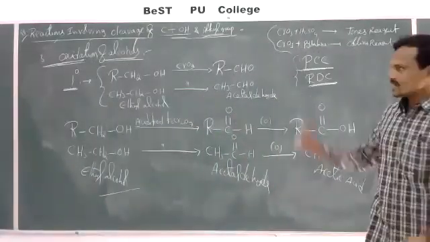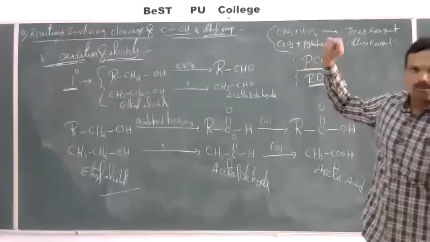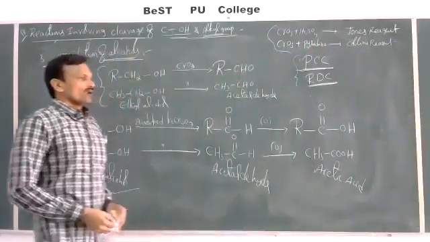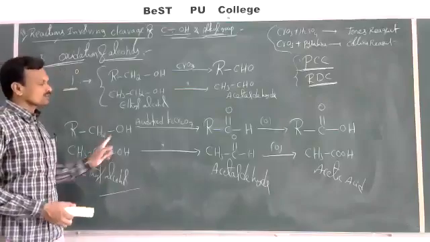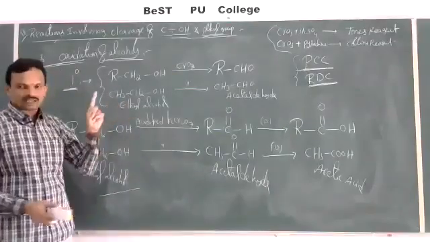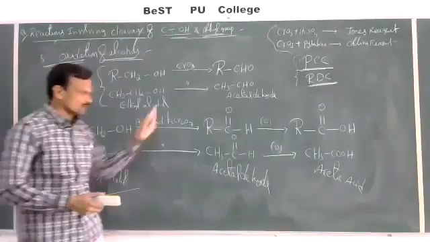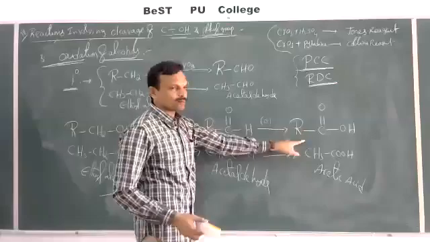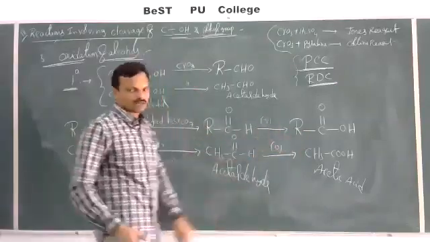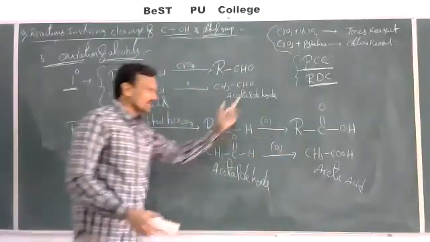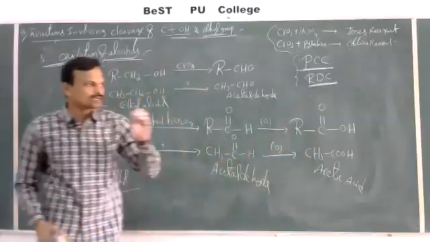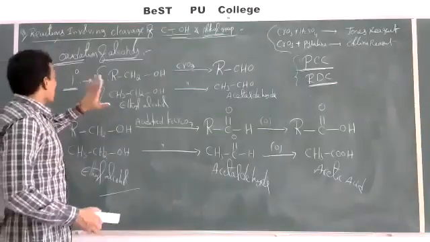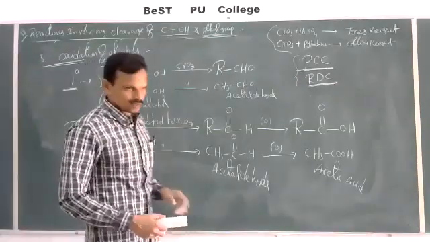So, oxidation of primary alcohols with a mild or weak oxidizing agent gives aldehydes. Whereas oxidation of the same primary alcohol with a strong oxidizing agent like acidified KMnO4 or K2Cr2O7 first gives aldehydes, and that aldehyde can undergo further oxidation to give carboxylic acid with the same number of carbon atoms. Alcohol, aldehyde and carboxylic acid, all three contain the same number of carbon atoms. So this is regarding oxidation of primary alcohols.